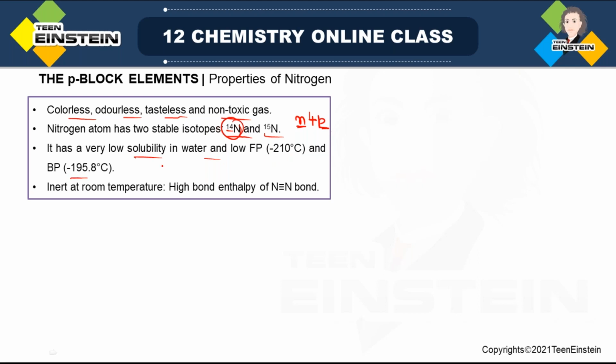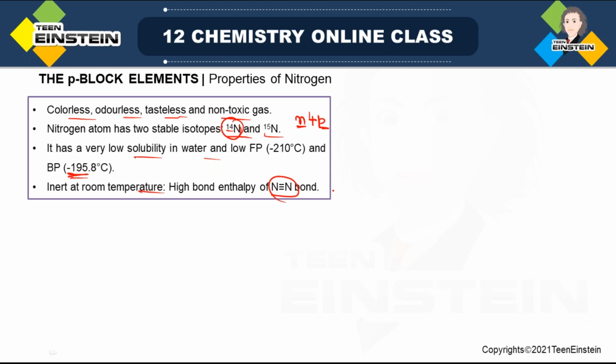So you have seen it is in terms of Kelvin, 77 Kelvin. So if we convert it to degree centigrade, it will be -195.8 degree centigrade. So very low temperature. If we have liquid nitrogen, that means we are having this temperature. Inert at room temperature.